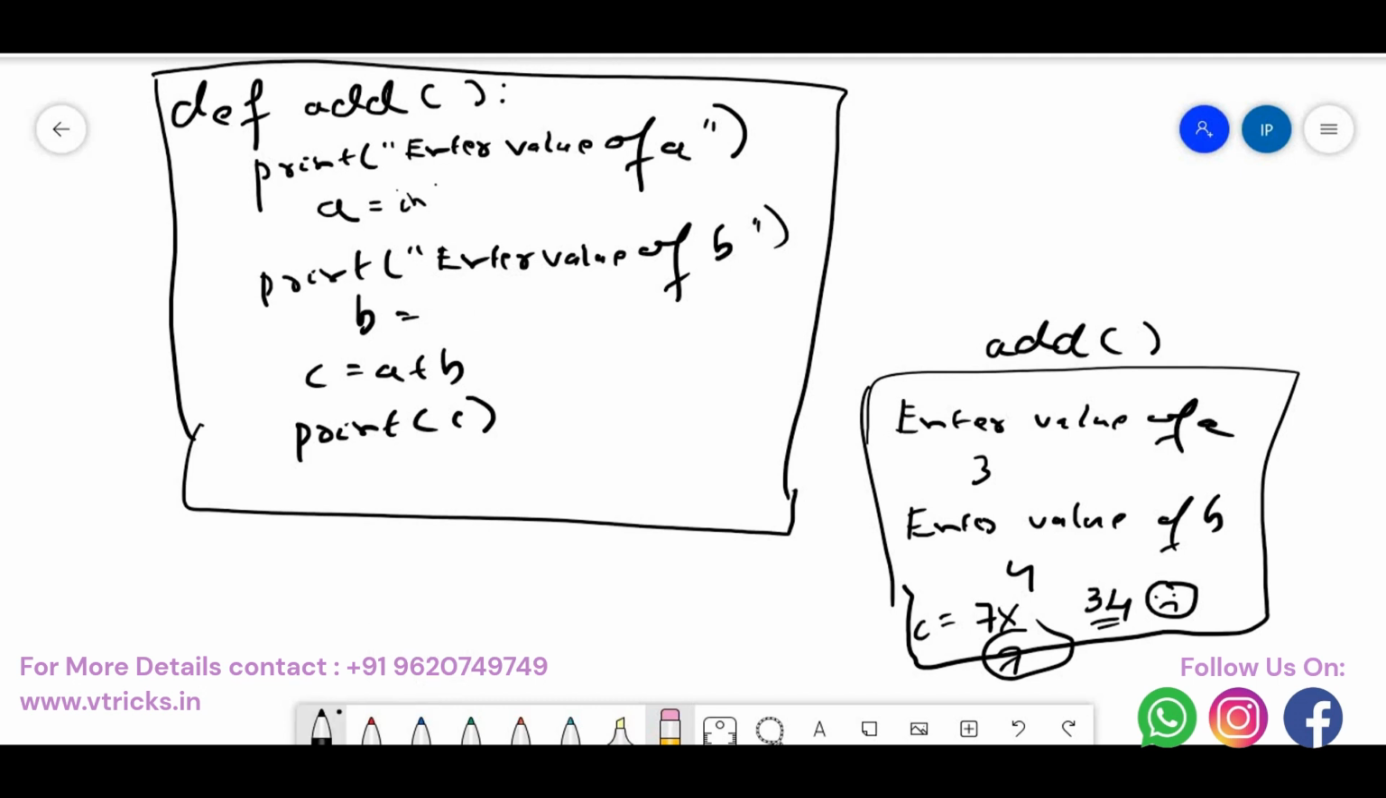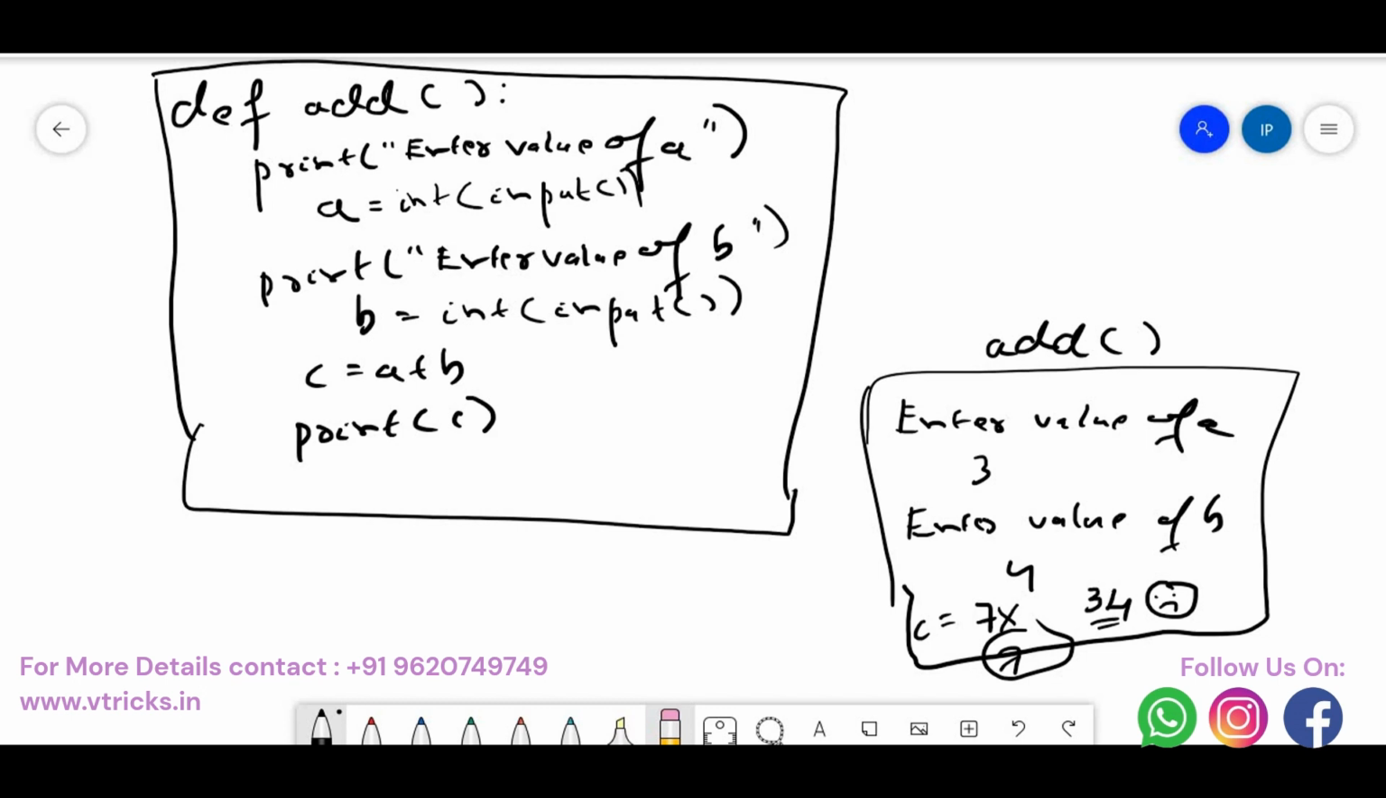Int of input. This concept is actually called typecasting. When I say int of input, whatever the input function has taken from the user would be converted to a number, then stored in B. Here also, whatever you enter would be converted to a number and stored in int.